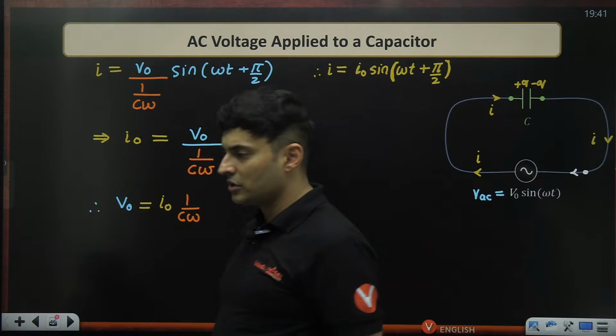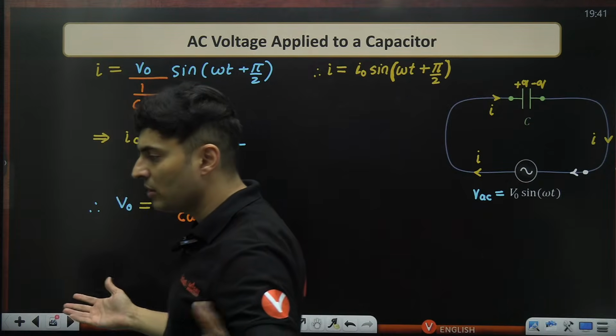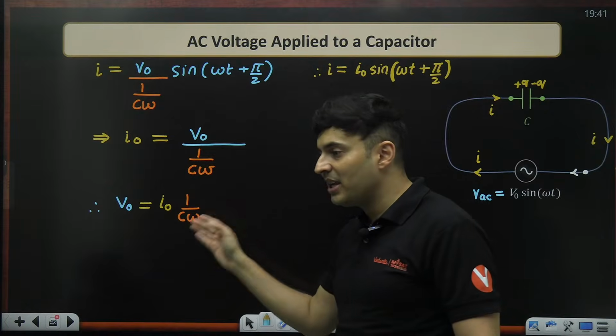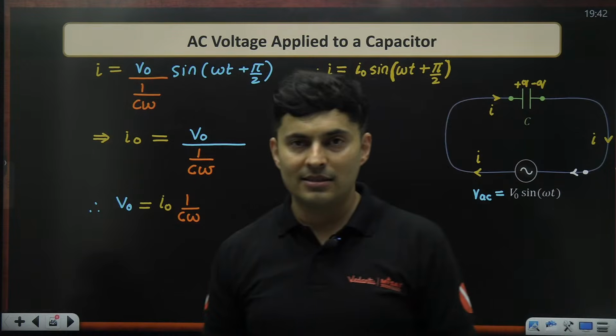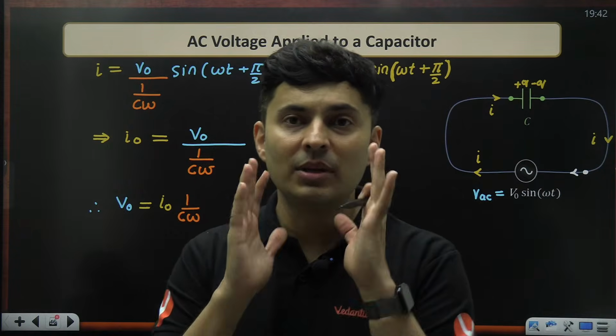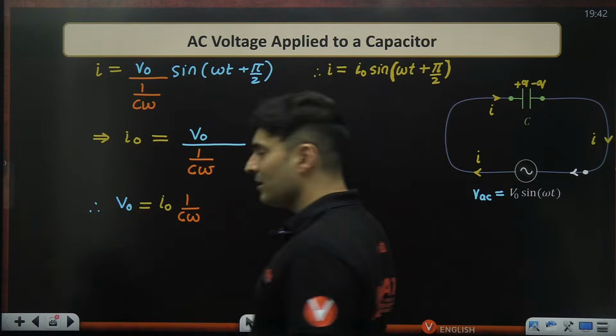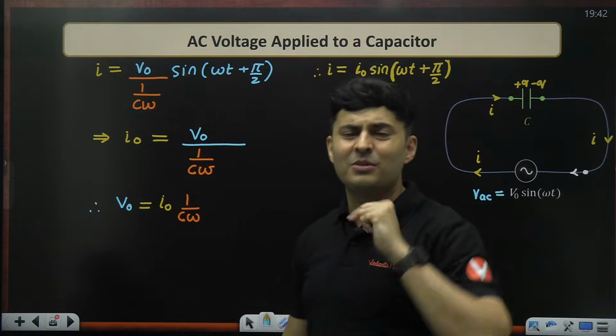Quickly answer in the chat box. Won't it be the dimensions of who else? There is only one thing, V is IR. It has to be like a resistance. It has to be similar to the resistance. There is a problem. What is the problem? How can a capacitor give resistance?